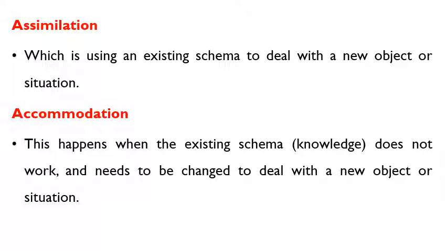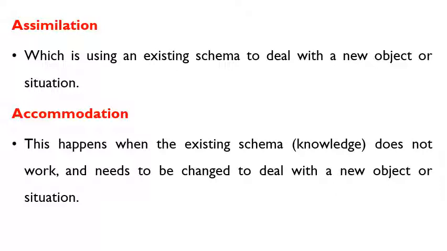Now, accommodation. What is accommodation? This happens when the existing schema, the basic knowledge, does not work and needs to be changed to deal with a new object or situation. So accommodation here is, now the child is seeing an Android mobile phone for the first time, and after some time the mobile phone is not available in the market or the production is completely stopped.